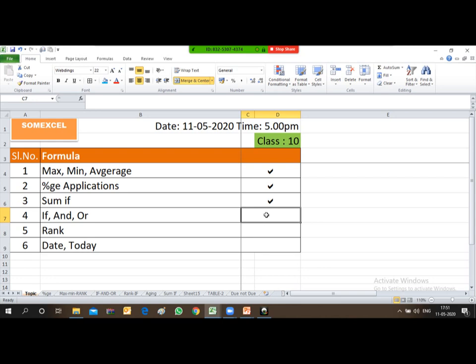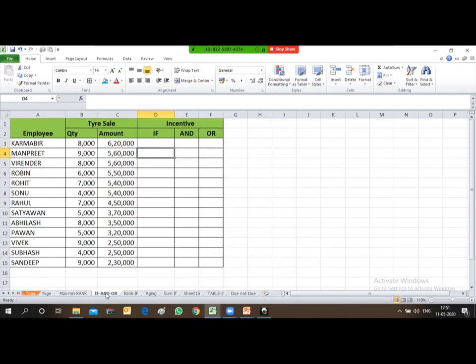So friends, let's come to the IF, AND, OR functions. I will cover the simple part of it. Let's understand the conditions. IF, AND, OR are applied when some conditions or logical thoughts come into the picture.